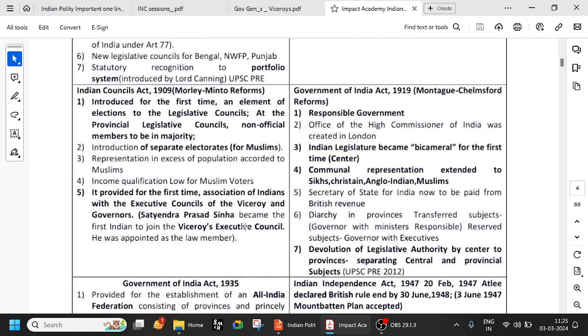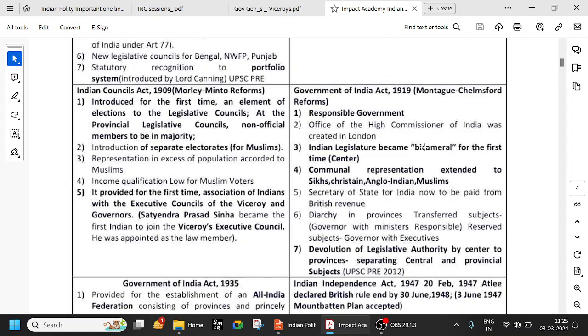The first person is Satyendra Prasad Sinha. He was appointed as a law member. Who is the first person to have joined the Viceroy's Executive Council? Satyendra Prasad Sinha, through the Indian Councils Act of 1909, called the Morley Minto reforms. And after 10 years, 1919, Montagu Chelmsford reforms, responsible government. And the Indian legislature became bicameral for the first time.